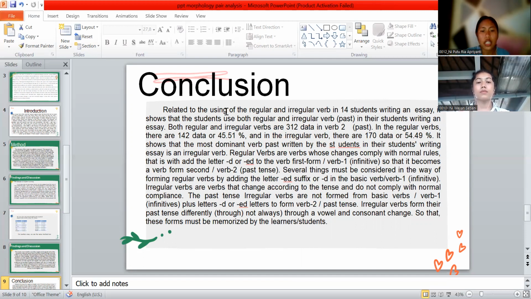Irregular verbs are verbs that change according to the tenses and do not comply with a normal compliance. The past irregular verbs are not formed from basic verbs or verb one infinitive plus letter D or ED to form verb 2 past tense. Irregular verbs form their past tense differently, not always through a vowel and consonant change, so that this form must be memorized by the learners or students.